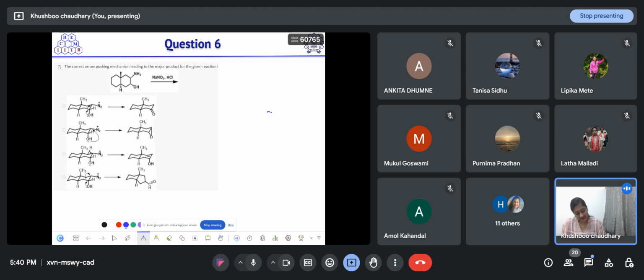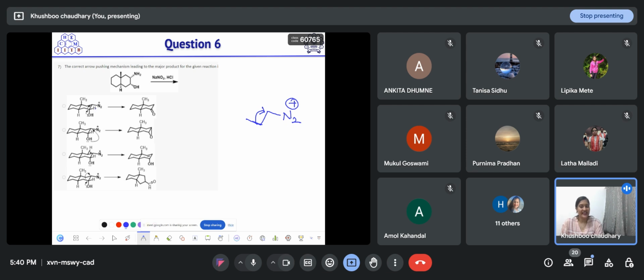Anti-periplanar means that if nitrogen is in this plane, then whatever group pushes this nitrogen away from this molecule will attack in the anti-periplanar plane. That is, in this case, this bond. So it will attack from the 180-degree plane opposite to this nitrogen, and nitrogen will leave this molecule. So if you see in case of option A, this bond is not broken and it is forming, that this hydrogen is leaving in this case. But this is not possible.